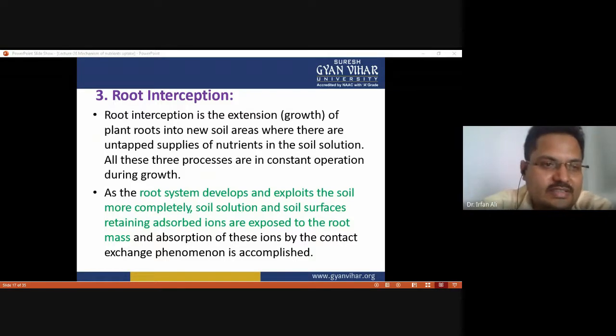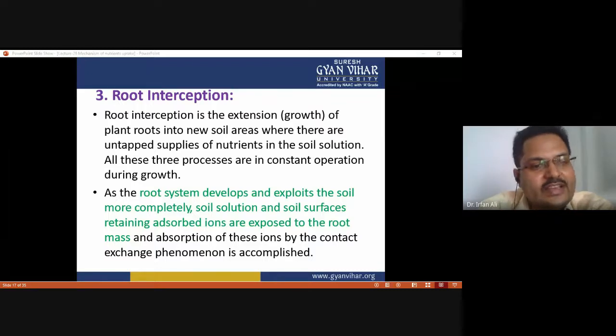Now, the third process is root interception. So first of all, we need to know what interception is. Interception is the extension of the plant root into the new soil area. So this is called interception when the root extends toward new soil particles and expands into the soil, where there is an untapped supply of nutrients in the soil solution. And all these three processes are in constant operation during the growth. So the root continuously grows into the soil.